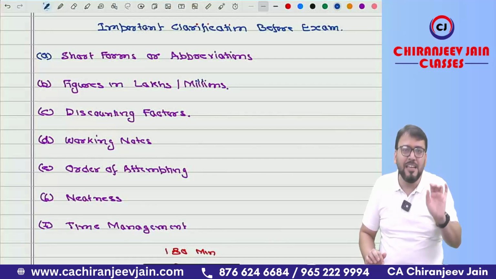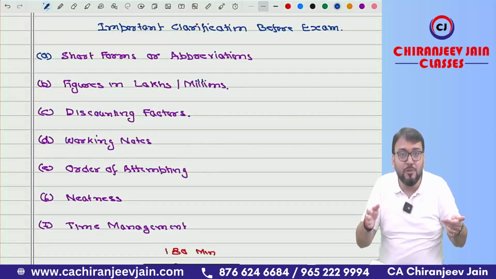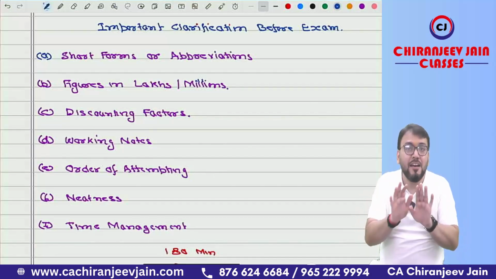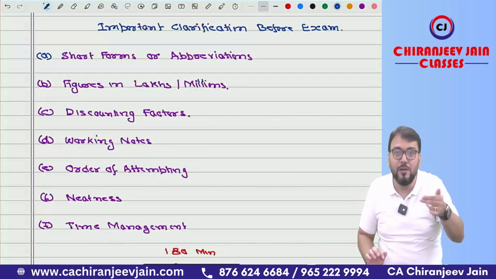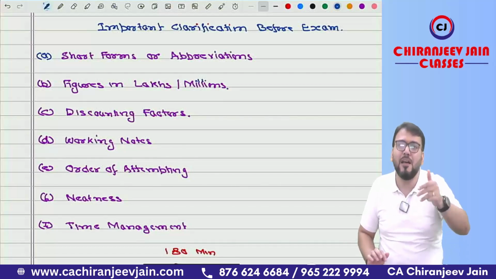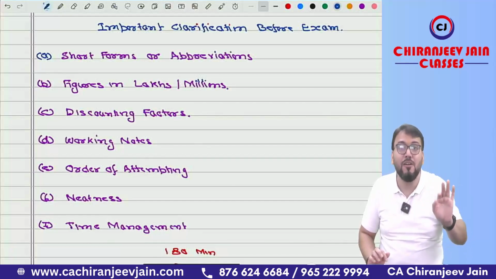My one suggestion: if the figures in the question are like 92 lakh 45,627, then my suggestion is that write down the full figure, don't do rounding off. If the figures are 90 lakh, 20 lakh, 50 lakh, 70 lakh, then of course you can do rounding off in thousand, in lakhs or million as per your choice, as per your comfort.